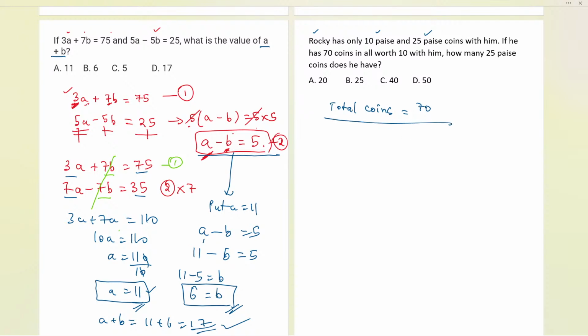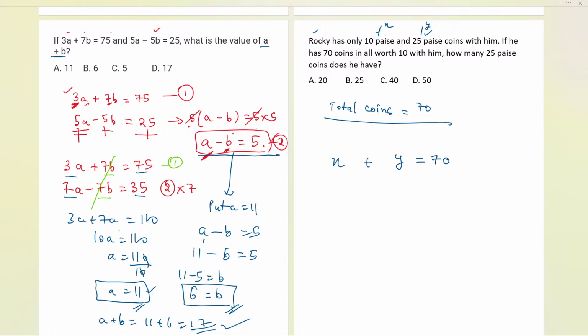Now let us see, total coins equals 70. If I take 10 paise coins as X and 25 paise coins as Y, and add them, that will be equal to 70.